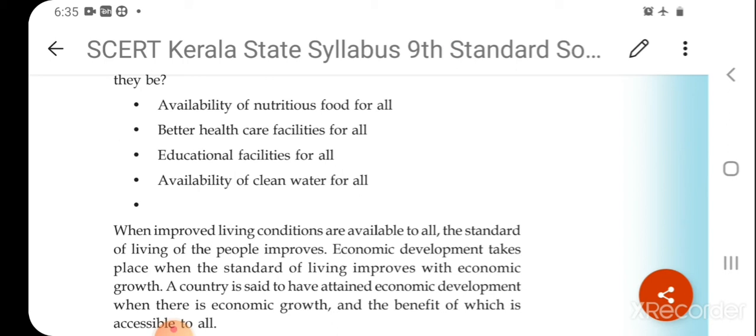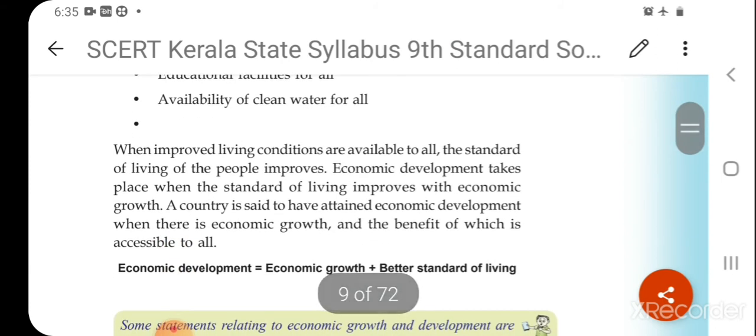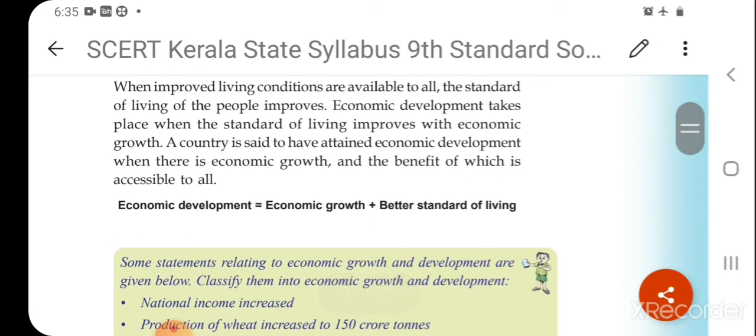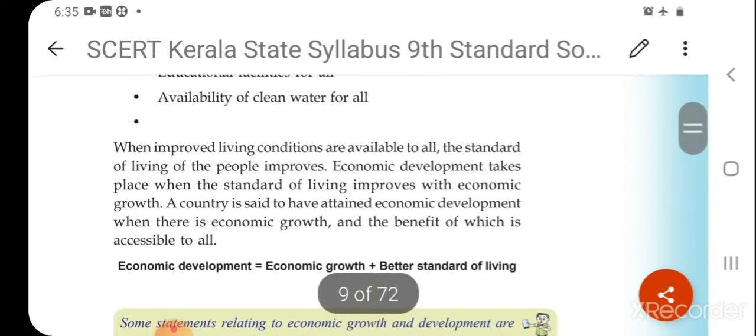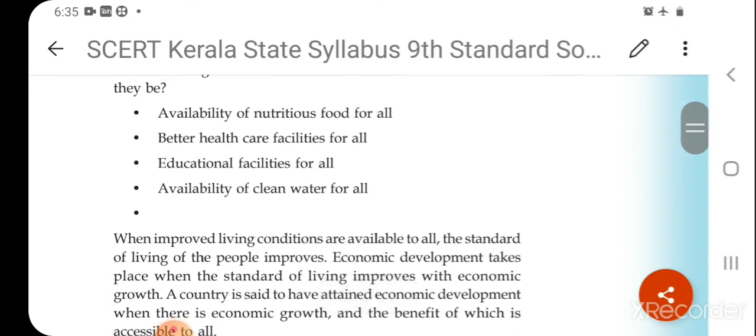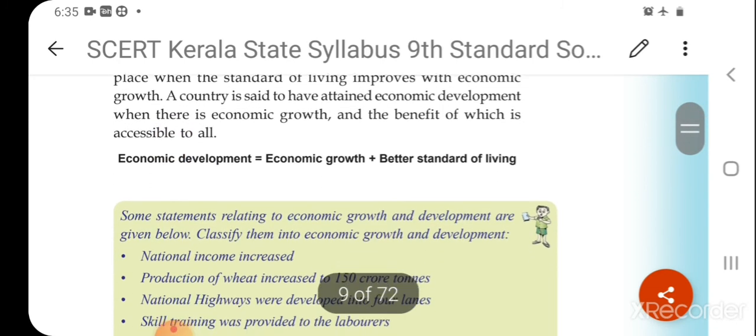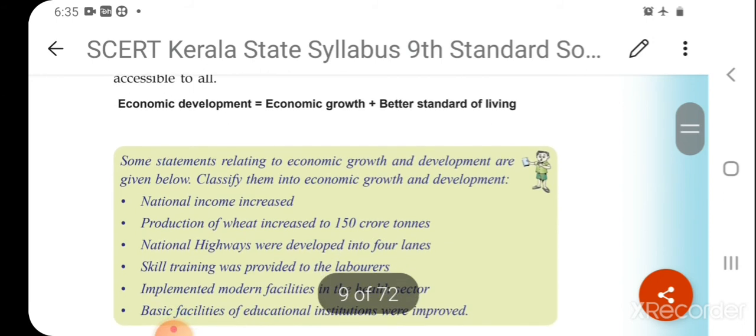A country is said to have attained economic development when there is economic growth and the benefit of it is accessible to all. That means economic development equals economic growth plus better standard of living, which includes nutritious food, better health care, better education facilities, clean water, etc. That improves the quality of the people. So, quantity plus quality gives economic development.